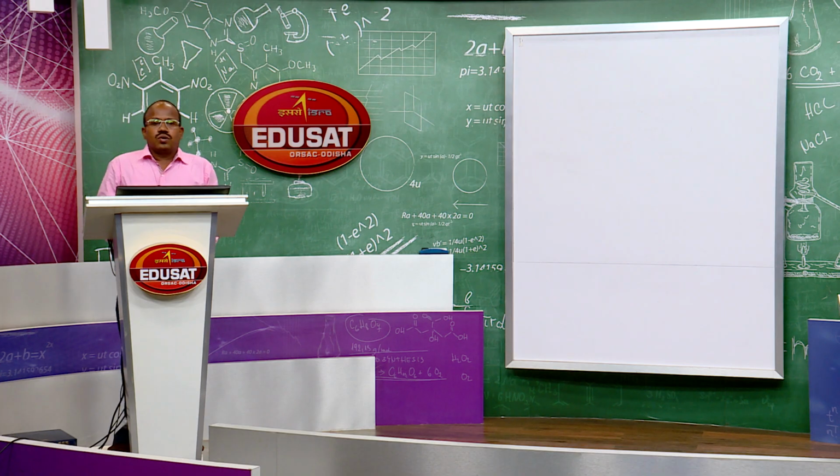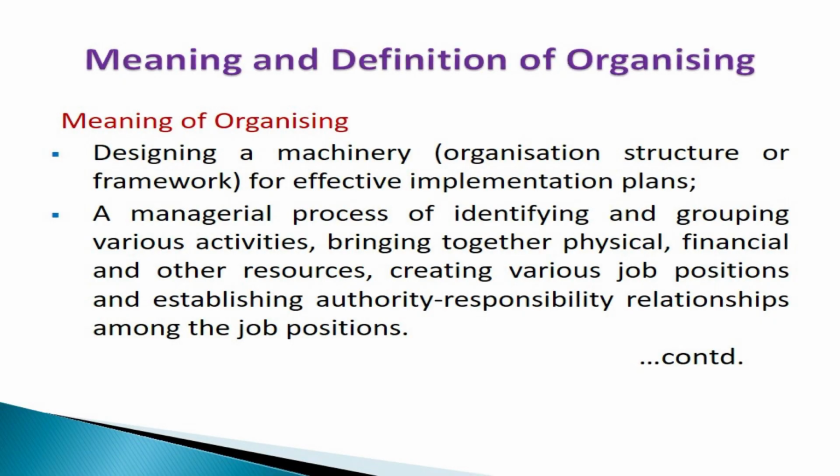So, let us see what is the meaning of organizing, meaning and definition. Organizing is a managerial process of identifying and grouping the work to be performed and arranging the other resources like physical resources, financial resources, manpower, then grouping together the activities, creating various job vacancies inside the organization structure, and establishing authority responsibility relationships among the various positions.